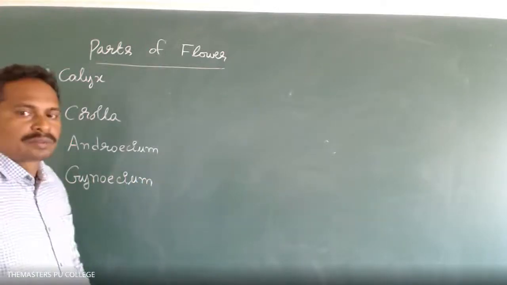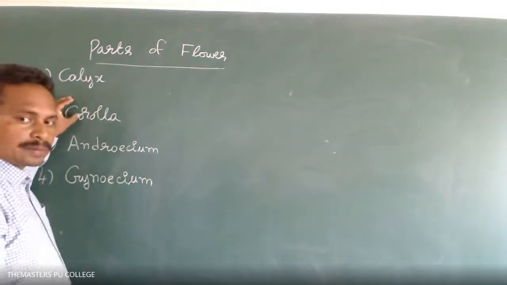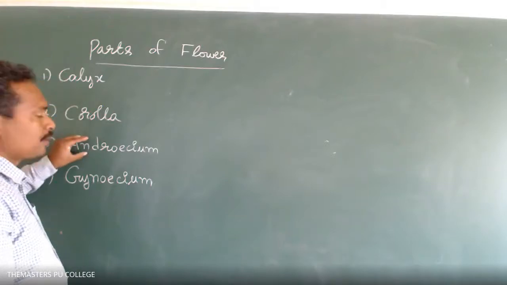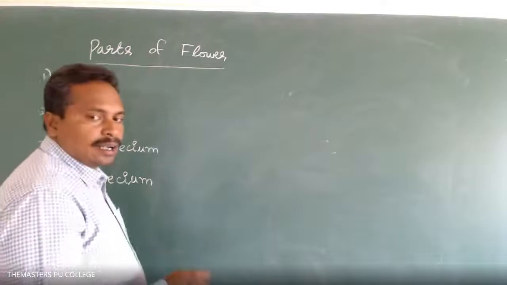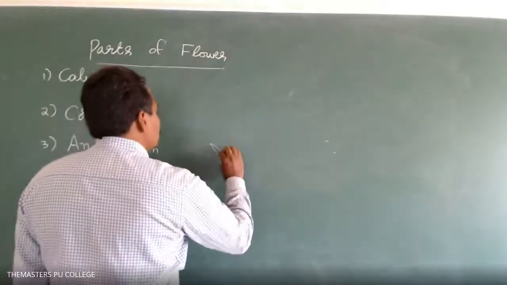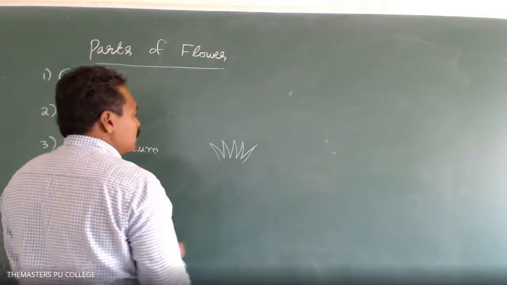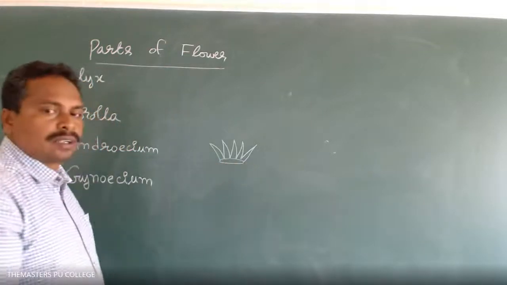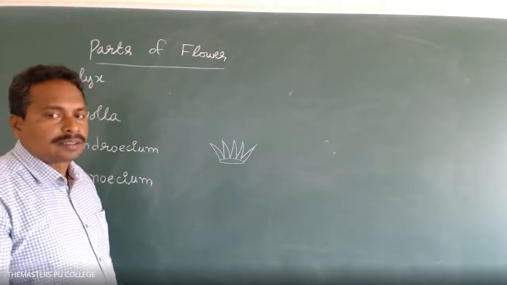First of all, we have to know about the calyx. Mainly, the flower consists of 4 types of floral appendages: calyx, corolla, androecium, and gynoecium. The calyx is the outermost whorl of the flower. The calyx generally appears green in color.